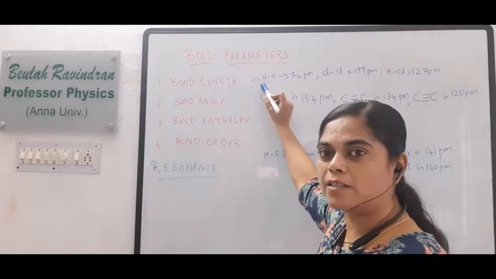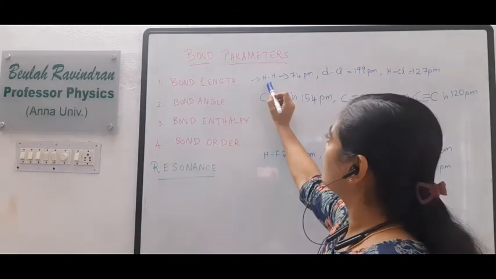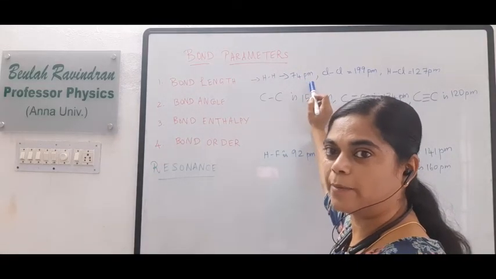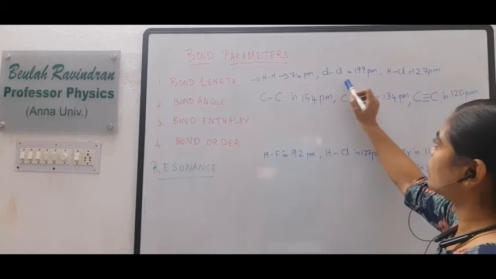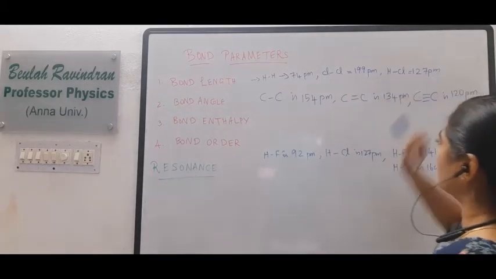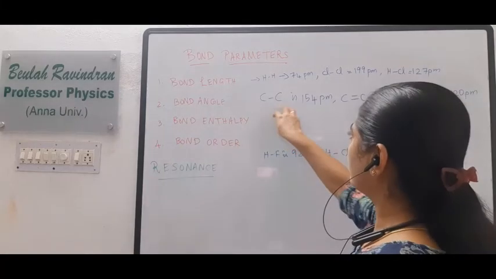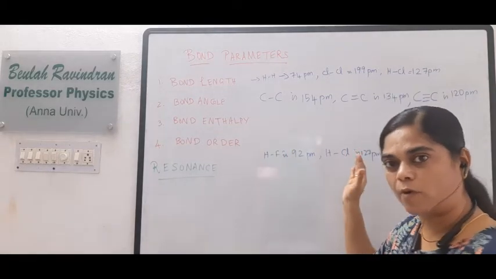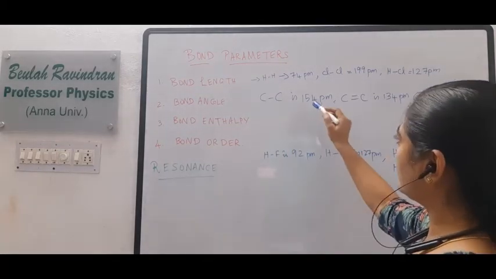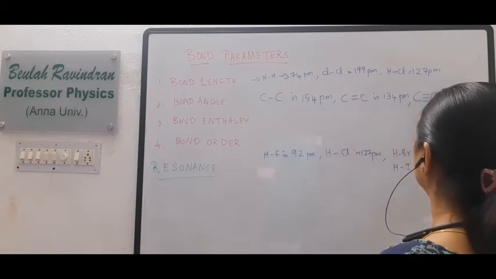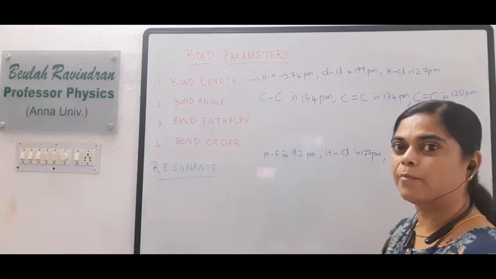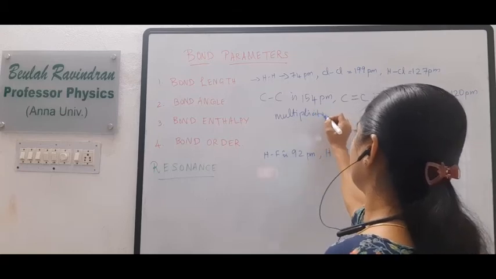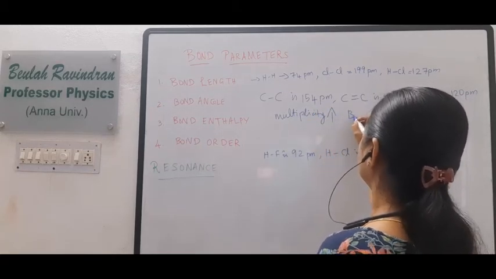Take hydrogen to hydrogen covalently bonded atoms. What is the bond length for this? 74 picometer. A picometer is 10 power minus 12 meter. Chlorine to chlorine is 199 picometer, and hydrogen to chlorine is 127 picometer. Here we observe the multiplicity of bonding: single bond, double bond, triple bond. The bond lengths are 154, 134 and 120 picometer. As the multiplicity of covalent bonding increases, the bond length decreases.